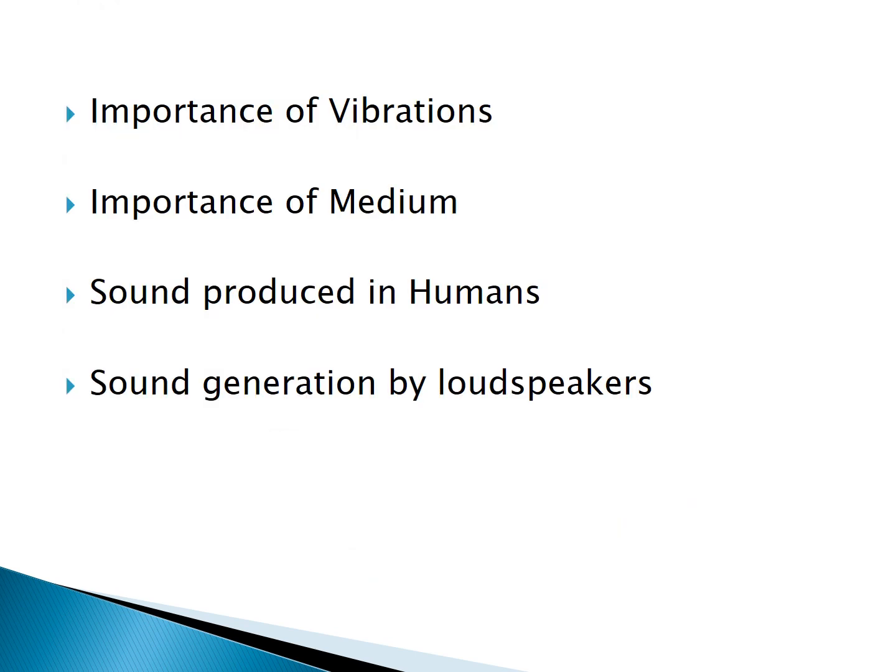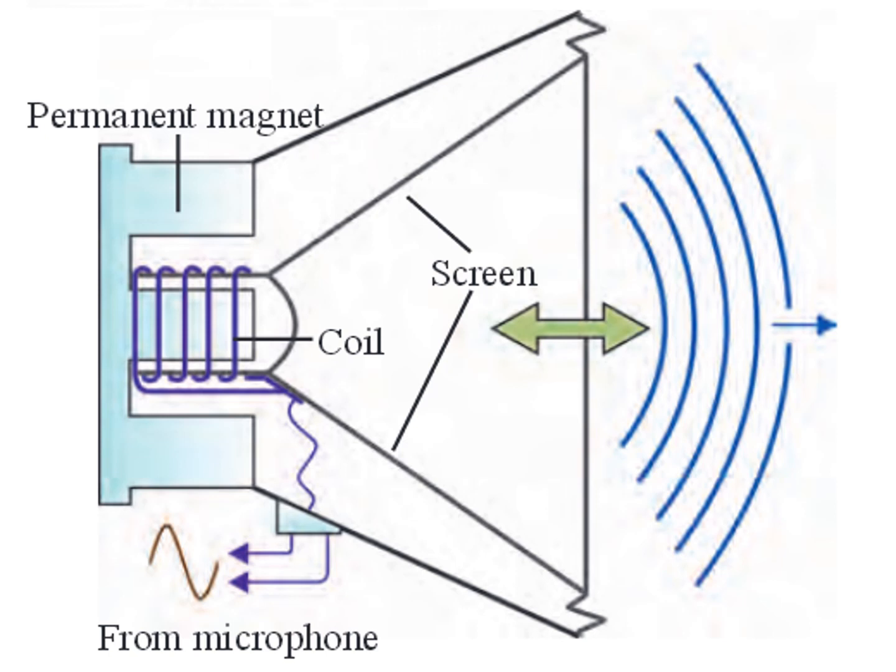Now coming to sound generation by loudspeakers. You must have seen loudspeakers being used in various places. Okay, let's look at the internal structure of the loudspeaker to understand how exactly is sound produced. So this is the internal structure of the loudspeaker. Here you have a permanent magnet. Now if you look at the permanent magnet here, it is in the shape of the letter E. Okay, so just because it's marked only at the upper end, that does not mean it's limited over there. It's the entire part of it.